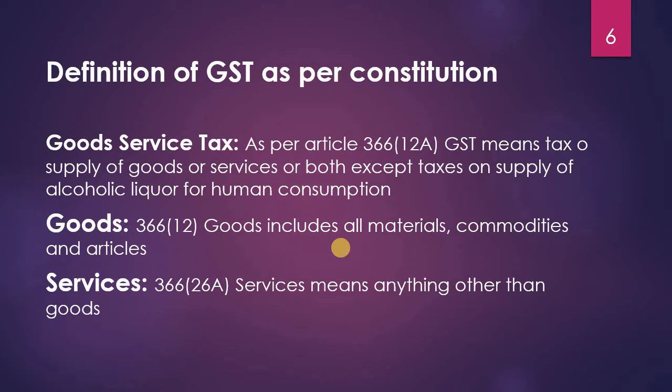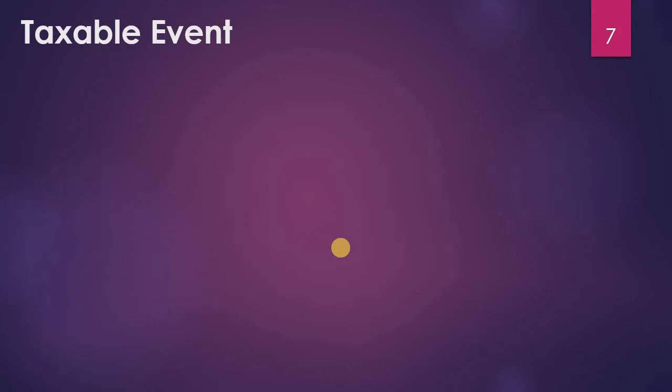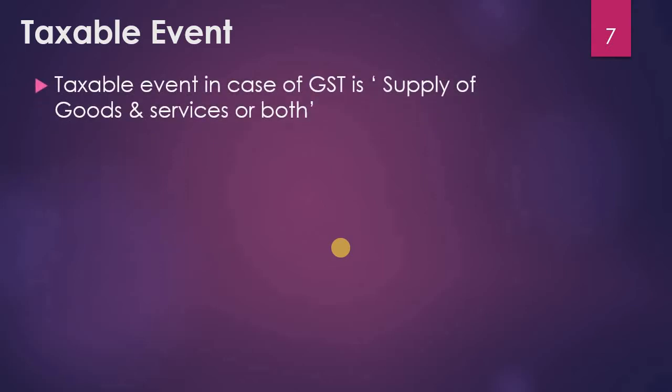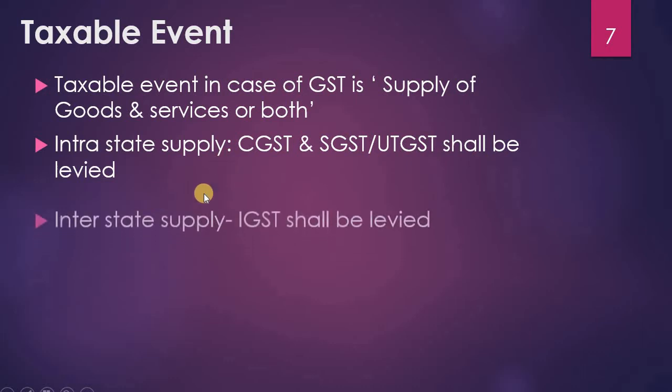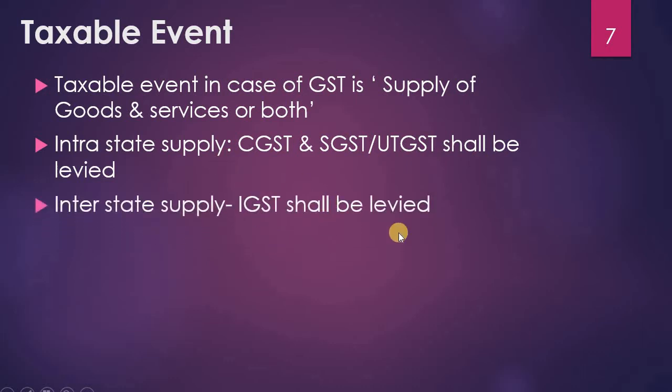Next we will discuss the taxable event. What is a taxable event? A taxable event means when the tax has to be paid. The taxable event in case of GST is nothing but supply of goods and services or both. Whenever you make any supply of goods or services or both together, that is a taxable event for GST. In case of intrastate supply, central GST and SGST or UTGST shall be levied. In case of interstate supply, IGST shall be levied. So this is the taxable event under GST.